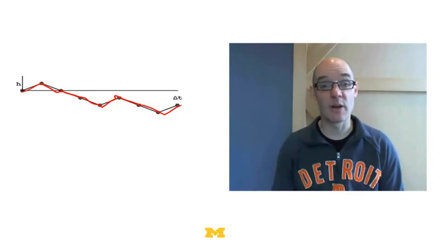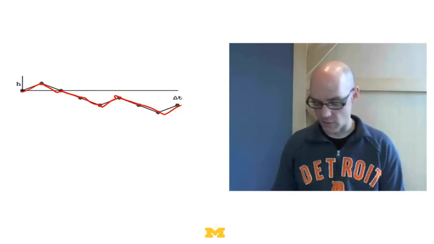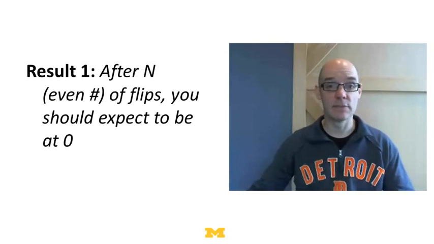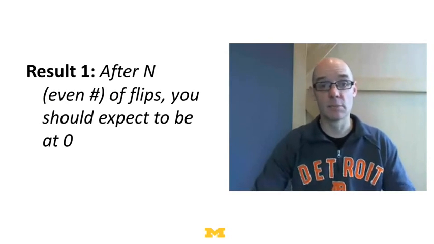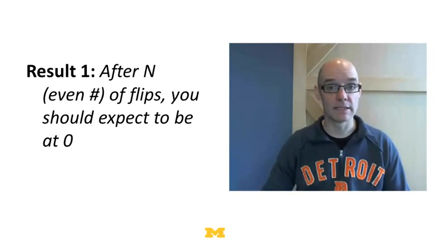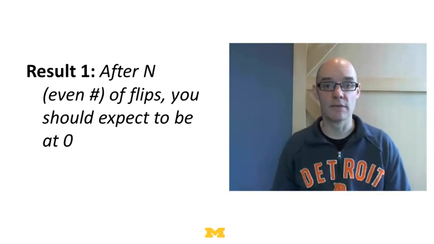What I want to do is start out with 3 mathematical results about these binary random walks that are sort of surprising. First one is this. If you play this n times, 100 times, 1,000 times, 1,000,000 times for any n, your expected winnings are going to be 0 because it's equally likely to go up or down. So that one makes a lot of sense, right? Half the time you go up, half the time you go down, you should expect to break even.